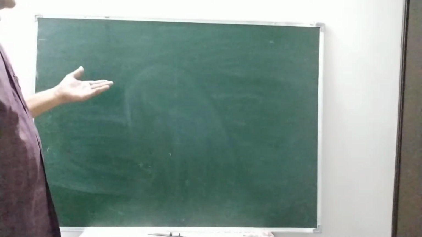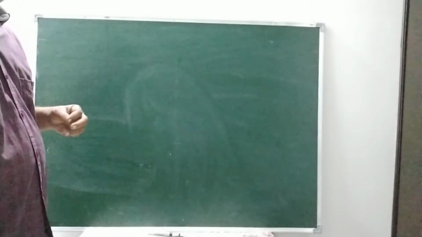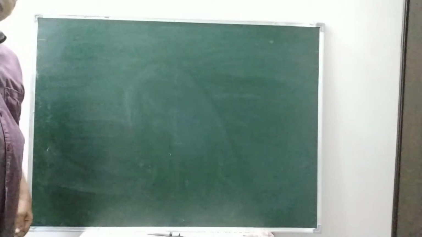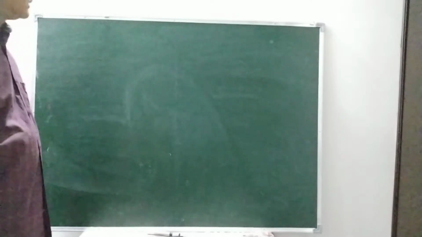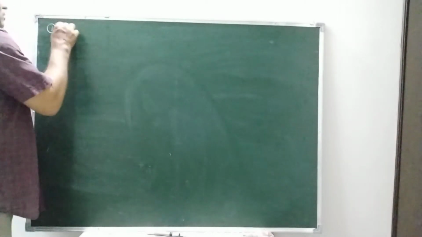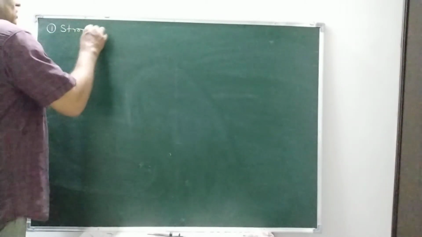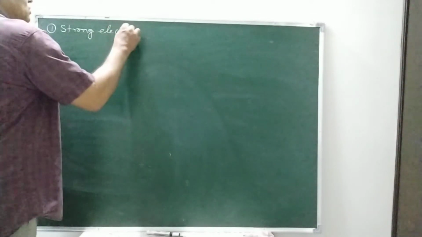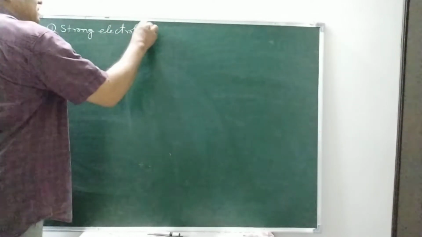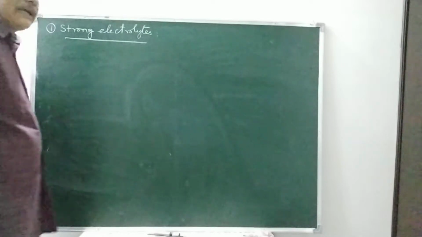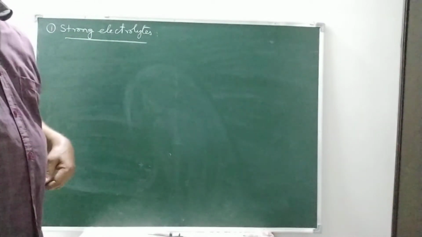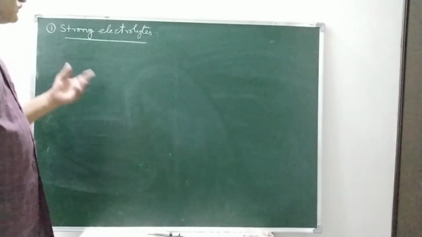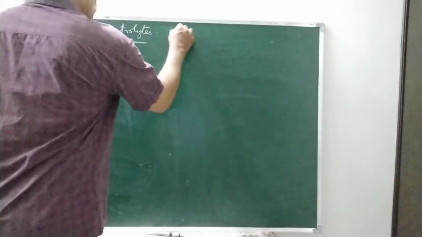Right. Then electrolytes, if we take electrolytes, these electrolytes are again divided into three types based on their ability to conduct electricity. They are strong electrolytes, where the flow of current or conductivity is more. So what are the examples for strong electrolytes?